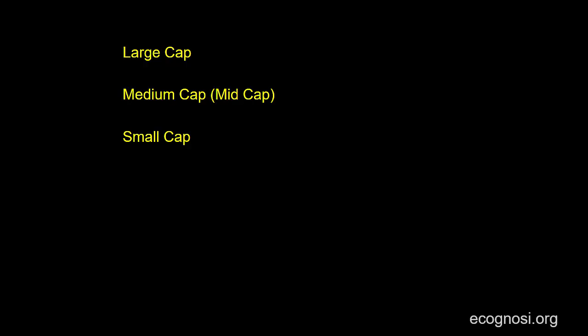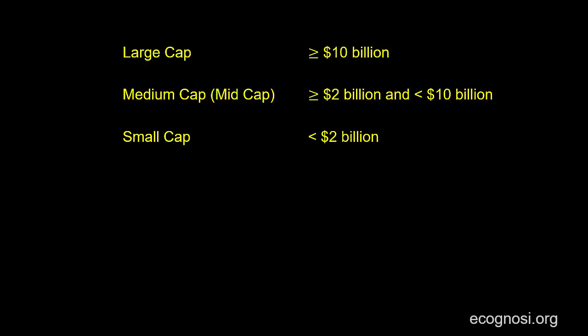For example, one way the financial industry does this is by saying that those with a market cap of $10 billion or above are large cap ones. Those with a market cap that is less than $10 billion and greater than or equal to $2 billion are mid-cap stocks. And finally, those with a market cap that is less than $2 billion are small-cap stocks. And let me reiterate that this is but one way to classify companies. Different analysts might do so by using different values.